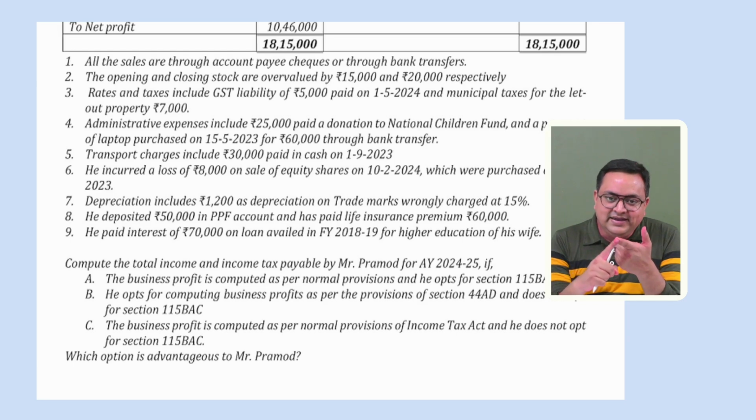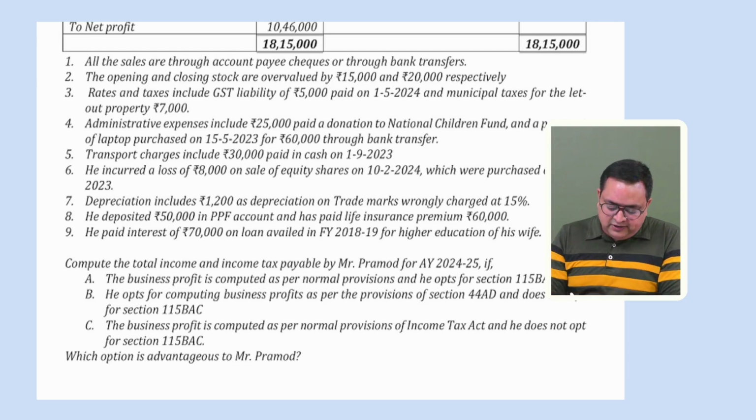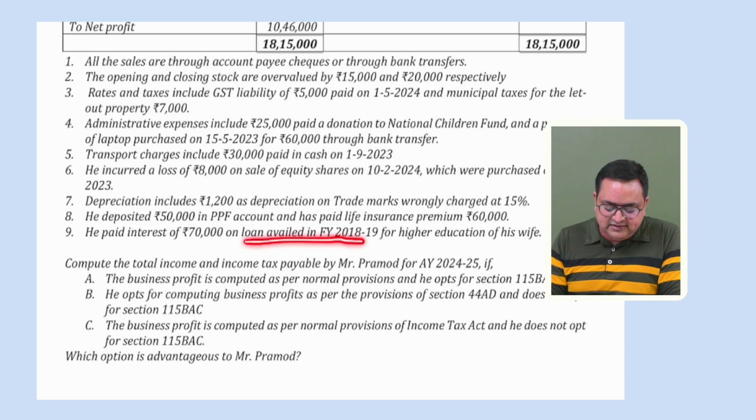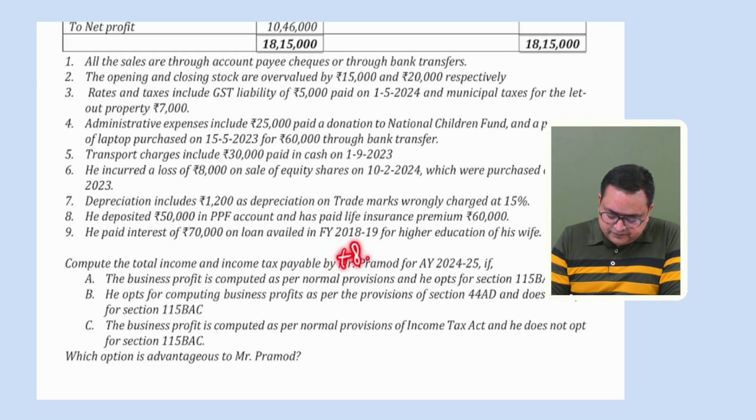So under section 80E, if the assessee is paying interest on education loan, then it is allowed, but maximum for 8 years. Once he starts paying this particular installment, from that year we will count a total of 8 years, right? So let's say here it is mentioned that the loan was taken in this year. It is not mentioned from which date we have started paying this installment. So we will assume that we have started paying this installment from this year itself. So just calculate 8 years, and our previous year is 23-24.